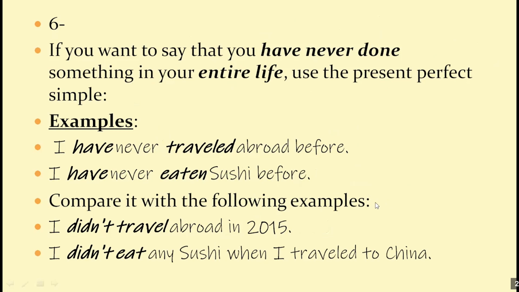Compare this with the following examples. I didn't travel abroad in 2015, but maybe before 2015, I traveled abroad. Maybe after 2015, I traveled abroad. I didn't eat any sushi when I traveled to China. I'm only talking about my time in China. Now compare this with that. I've never eaten sushi before in my whole life until now, from the day I was born until now. But here in the situation, I'm only talking about my time in China. Maybe I ate sushi before I traveled to China or after I returned from China. You understand the difference? Okay, number 7.